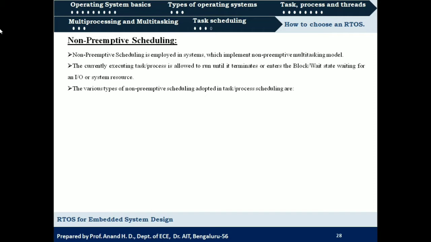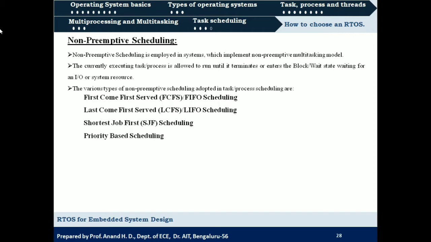So the various types of non-preemptive scheduling adopted in task or process scheduling are first come first served, FCFS, also called FIFO scheduling, that is first in first out scheduling. Next is last come first served, that is LCFS, or LIFO, last in first out scheduling, then shortest job first, SJF scheduling, and priority based scheduling. These are the four types of non-preemptive scheduling that we will be going through in detail.